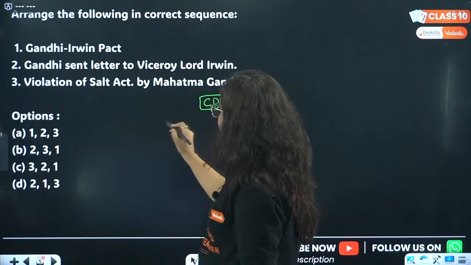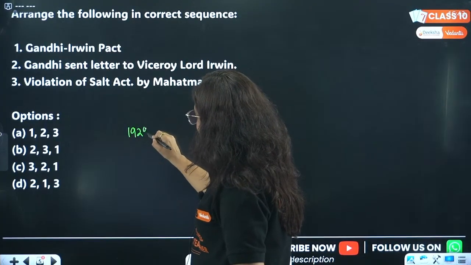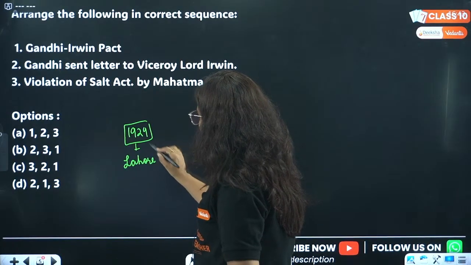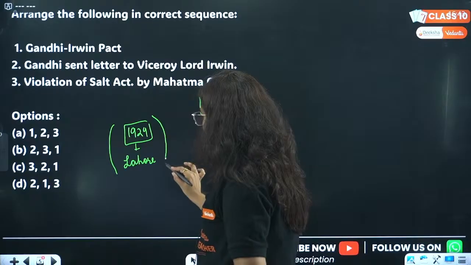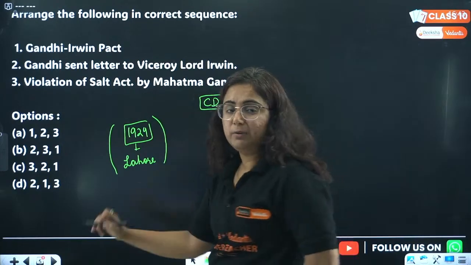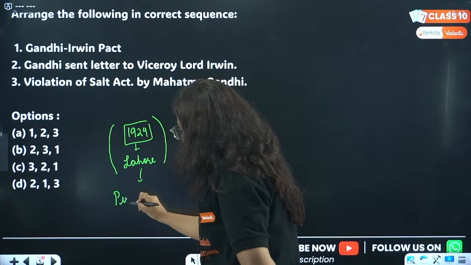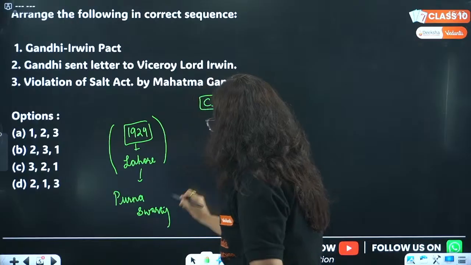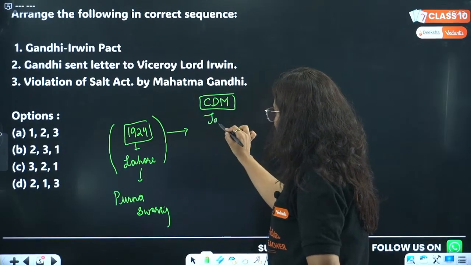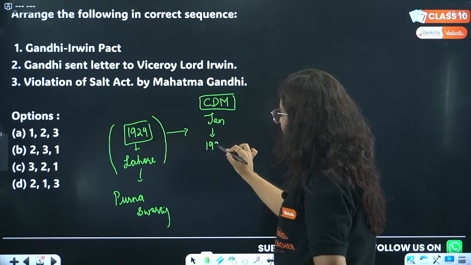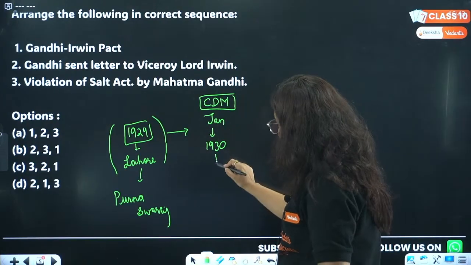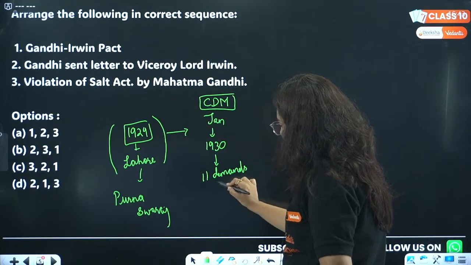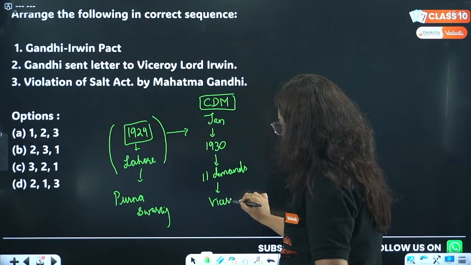So what happened, beta? In 1929 at Lahore, everyone decided that we will be launching the CDM. For that, we need Purna Swaraj. So in this session, Purna Swaraj was declared. Now, next month, January, that is in 1930, Gandhiji prepared 11 demands, and this was in the form of a letter sent to the Viceroy.